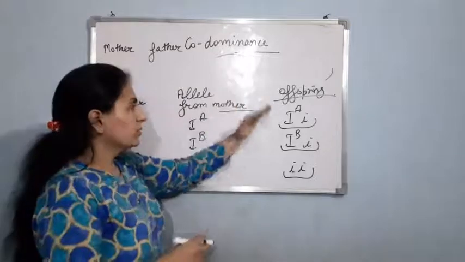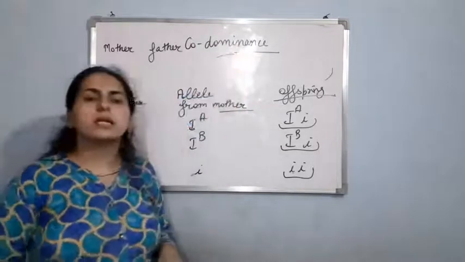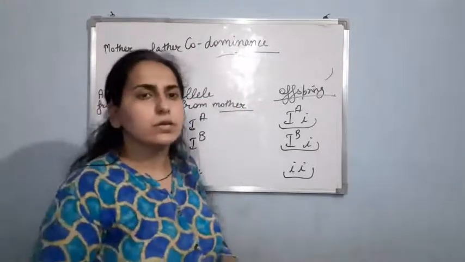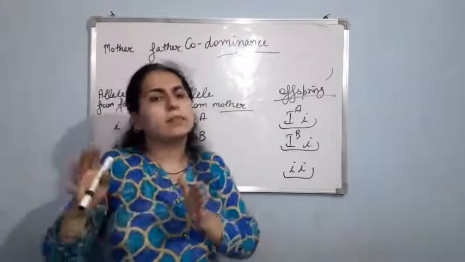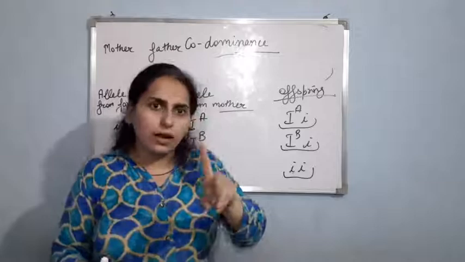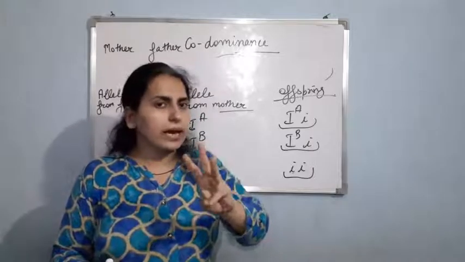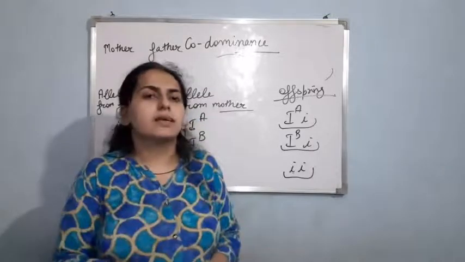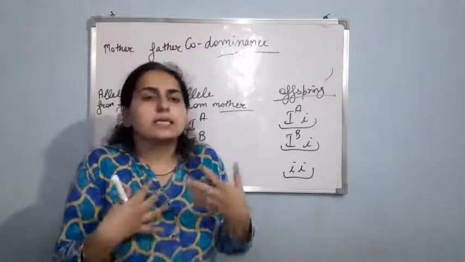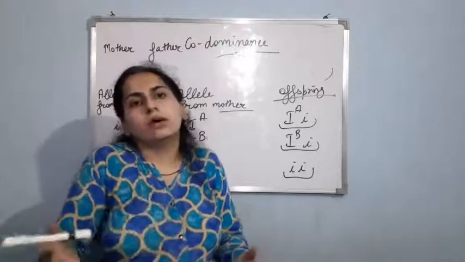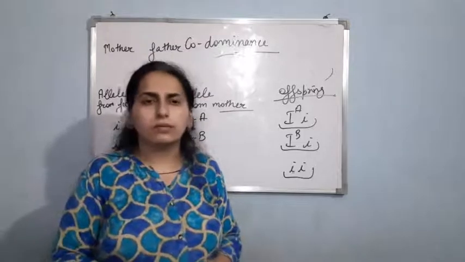Clear? So now this is an example of multiple allelism also. As you can see in the case of the I gene, multiple alleles are there. 3 alleles are there, IA, IB and small i, right? So this is again an example of multiple alleles, where a gene exists in more than one form. Clear? Thank you.